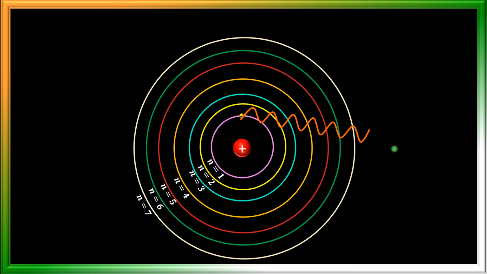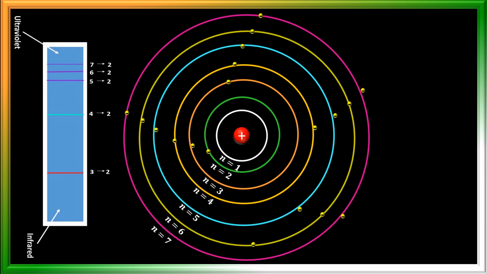Now the electron revolves in its ground state. So we get different wavelengths depending on how the excited electron jumps from higher energy to lower energy levels. See here, I am showing you the formation of the hydrogen spectrum.